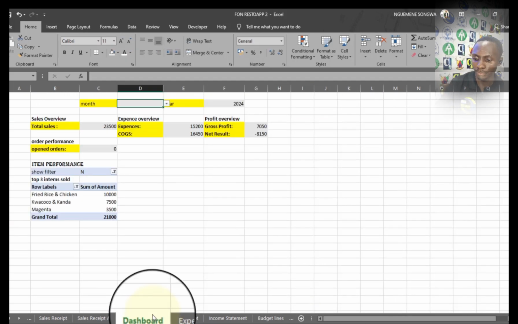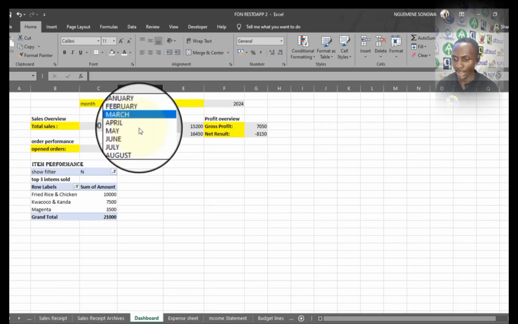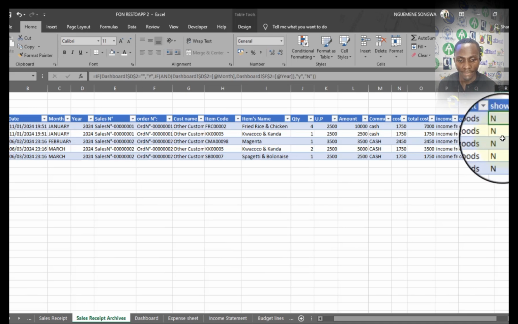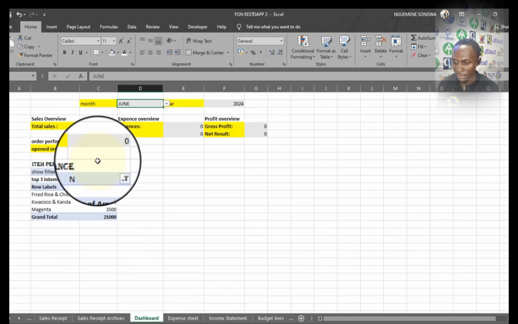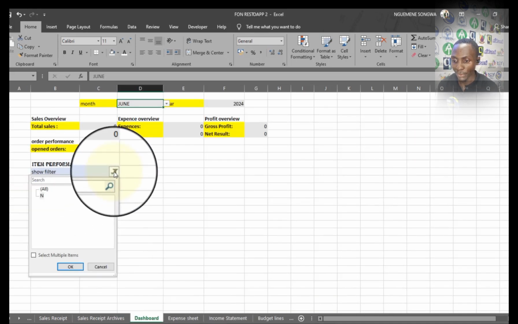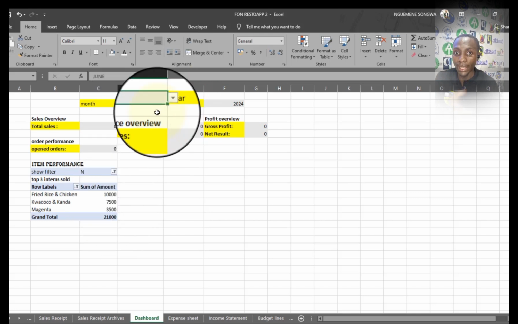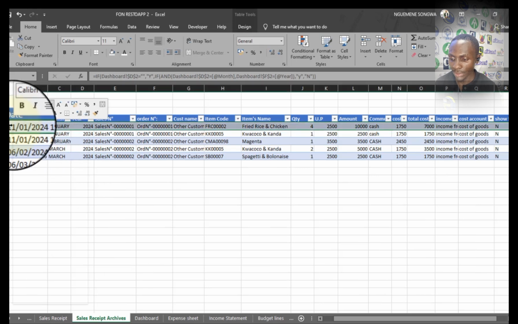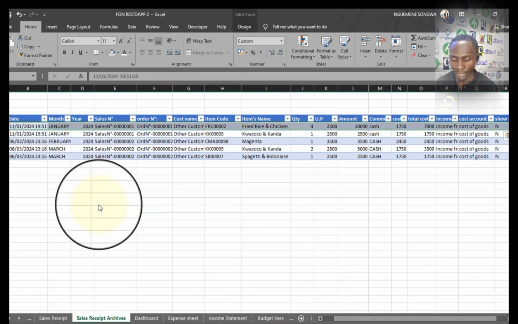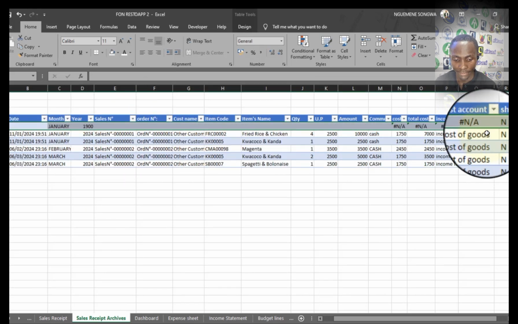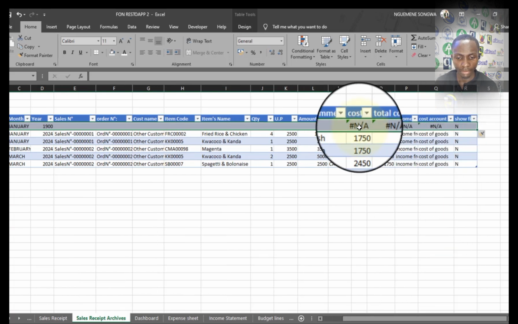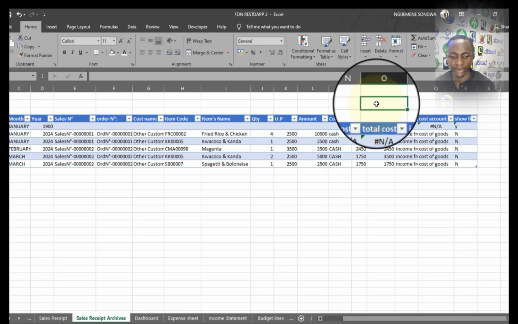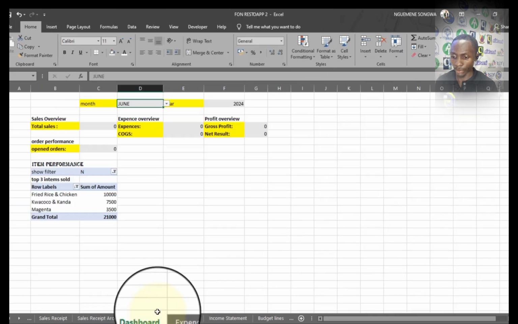Just that if there is a month in the data which doesn't figure in the sales receipt archive, everything is just going to be N, and it will push this filter to have only N. And for this month, it is going to show some figures that are not actually in that month. So we will have to do a little gymnastics. I'm just going to insert a column at the top, like a default column. From here, I'm just going to remove every function and put a Y, so that there is always at least one Y, so that it does not automatically convert.